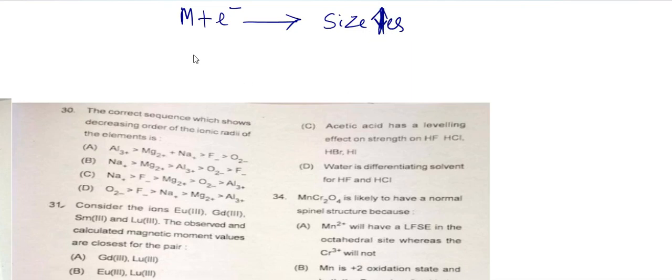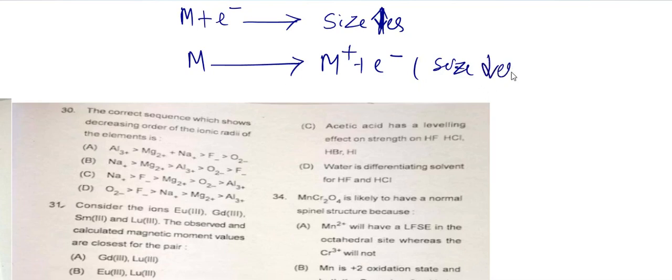If a metal loses an electron, its size always decreases.